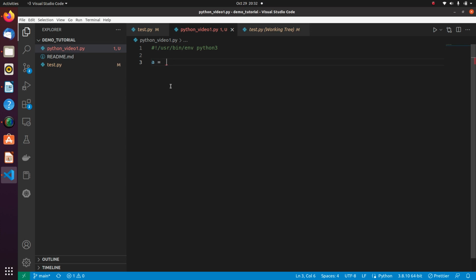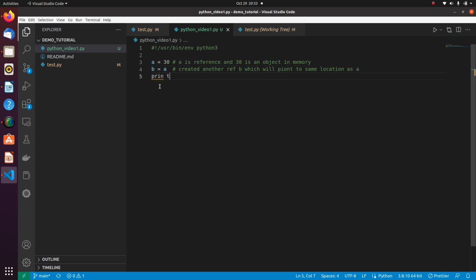If I want to pass a comment here: a is a reference, and 30 is an object in memory. If I do b = a, then it will create another reference b which will point to the same location as a.